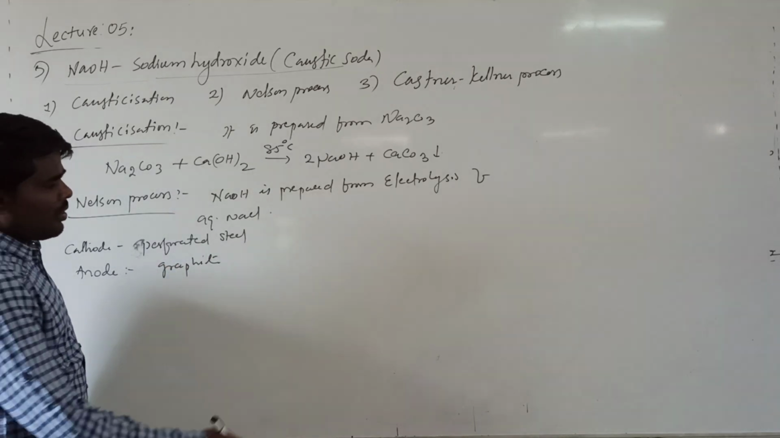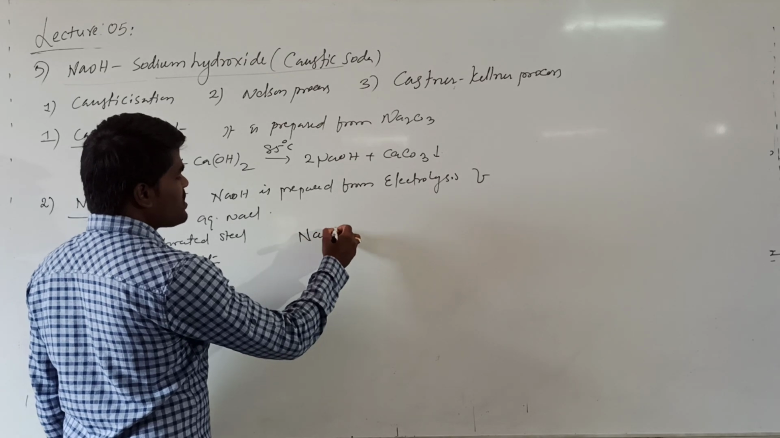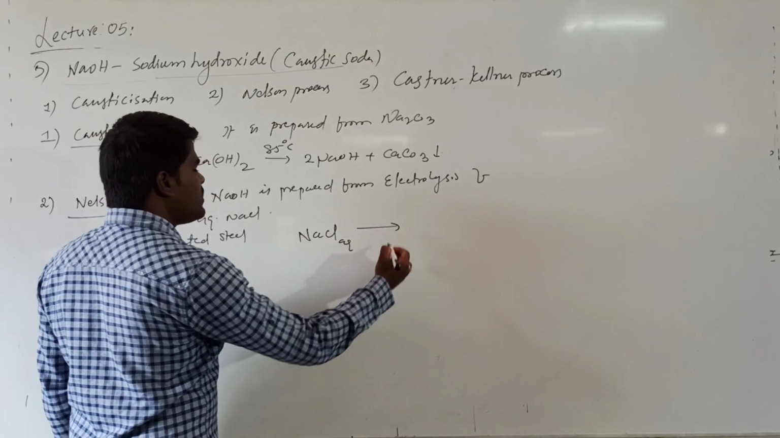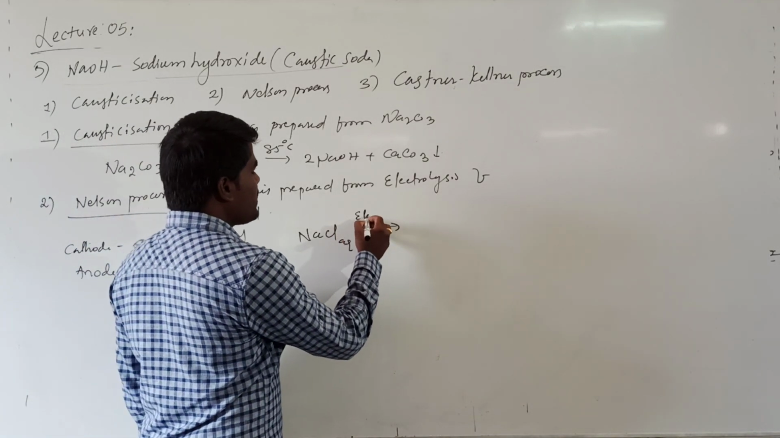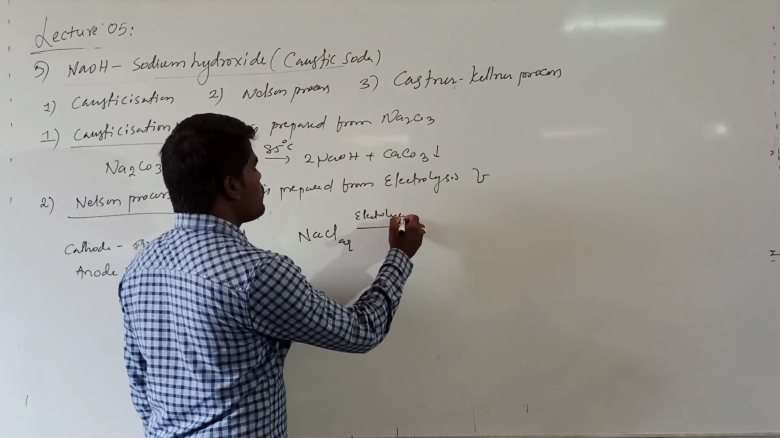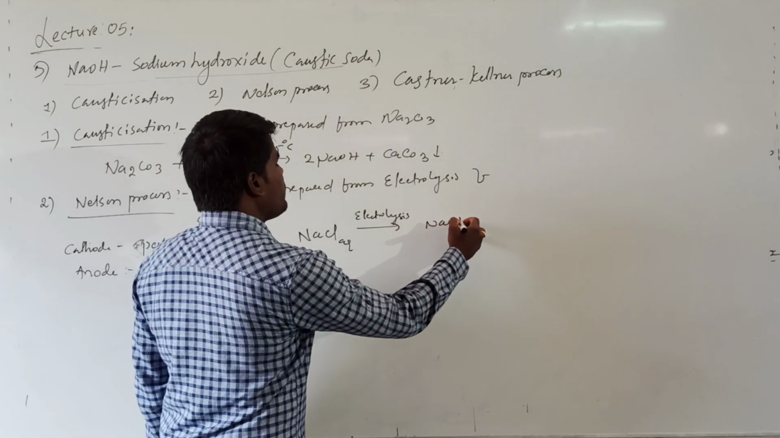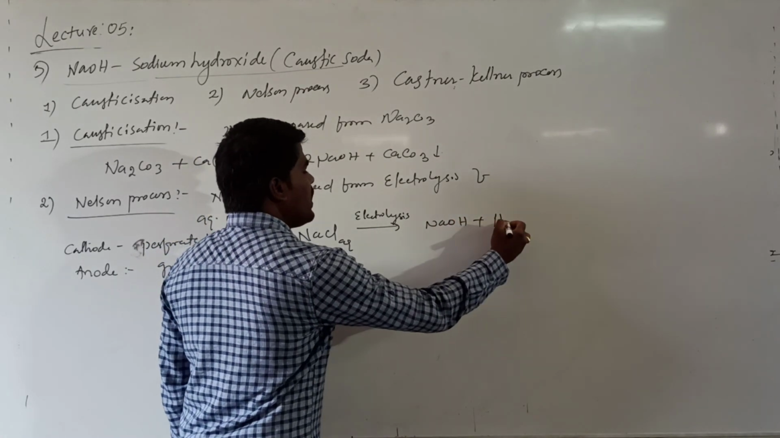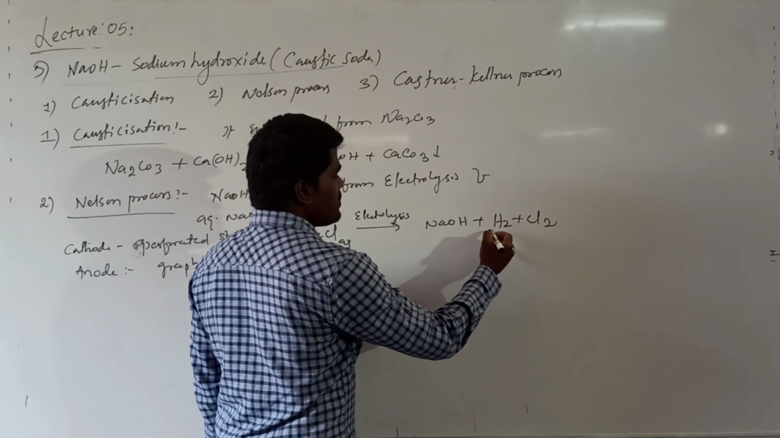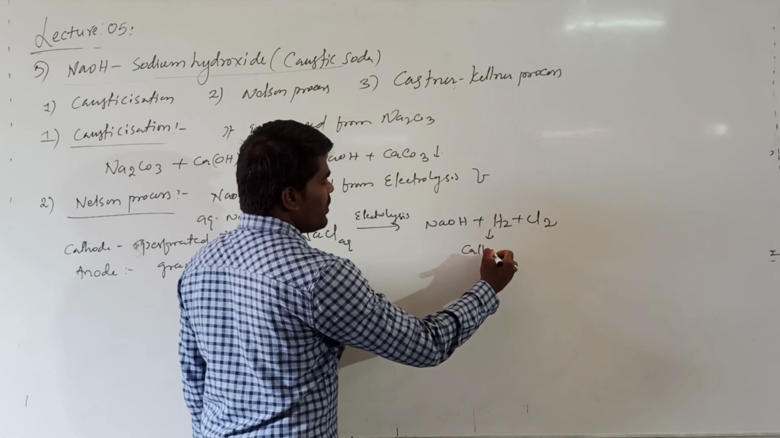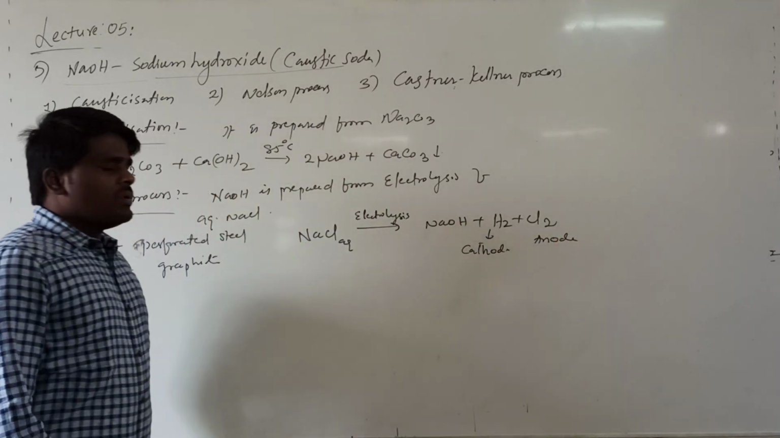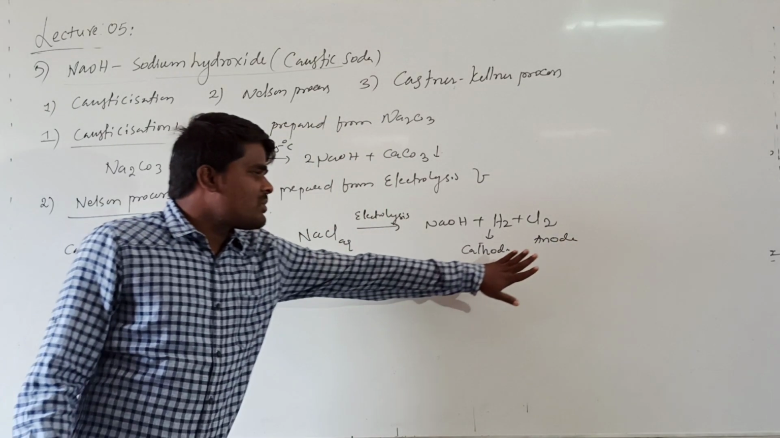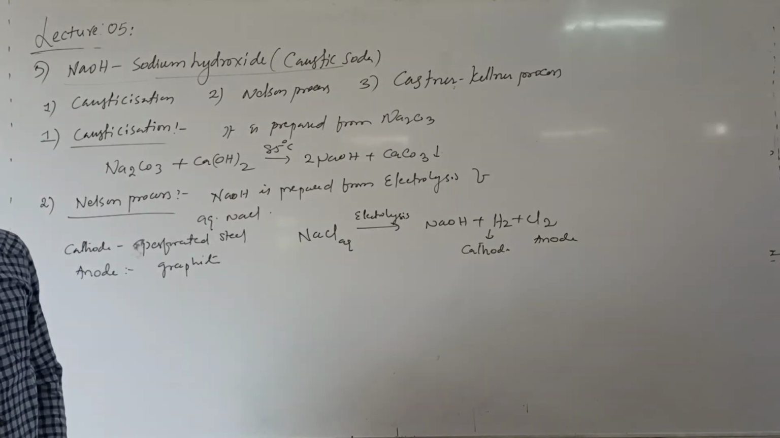And if you are talking about the overall reaction, generally what happens? Aqueous NaCl. What is meant by aqueous NaCl? Sodium chloride dissolving in water is called aqueous NaCl. When you are electrolyzing this, on electrolysis, generally what happens? It forms sodium hydroxide with the liberation of hydrogen gas and Cl2 gas. This hydrogen gas is evolved at the cathode and this chlorine gas is evolved at the anode. You need to remember what is evolved at cathode as well as what is evolved at anode.